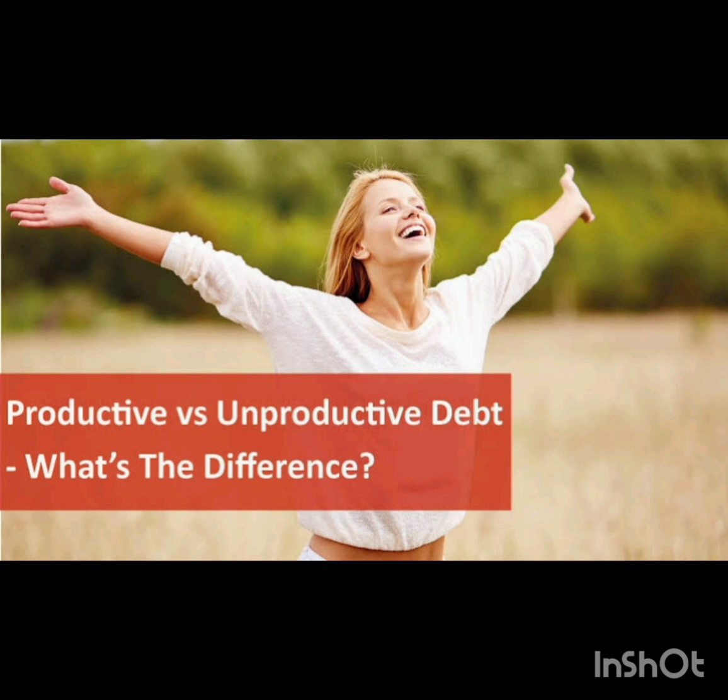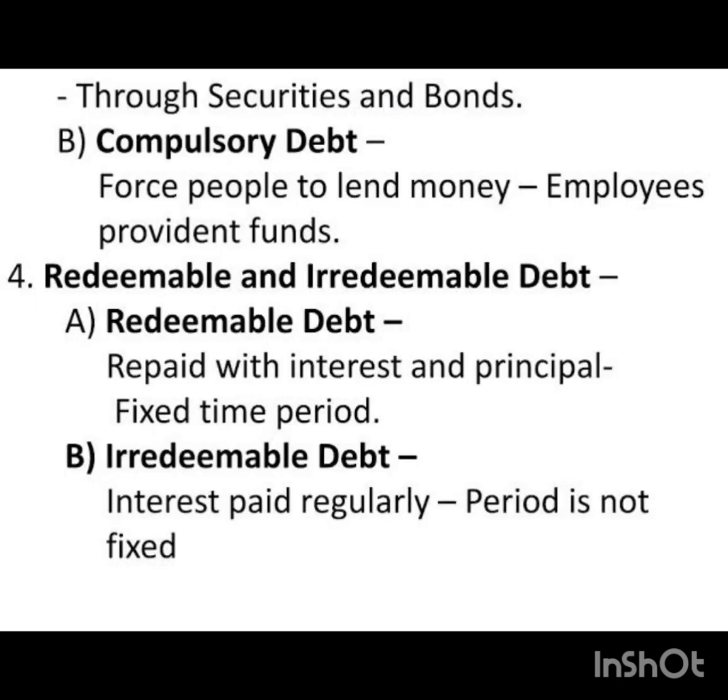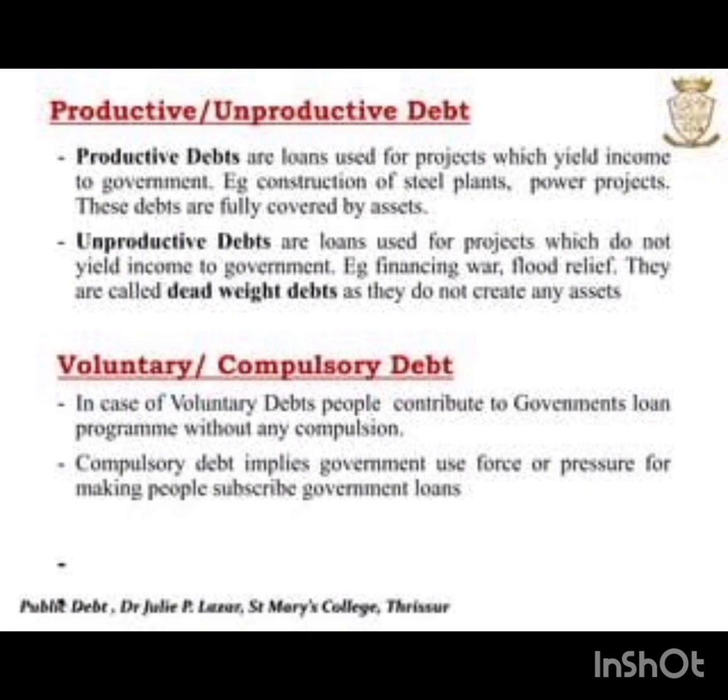Productive debt means the loans which you are using for generating additional income in the near future, whereas unproductive debt is the loan you take not for generating any extra income, but the loan amount is utilized for unproductive costs, such as taking a loan and going for a war. You have taken a loan and you are utilizing the money for war purposes. That will be summed up as unproductive debt.